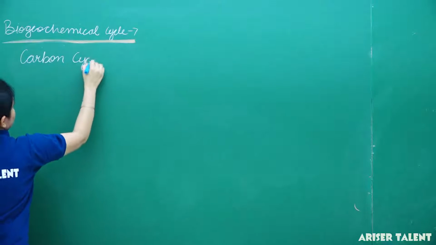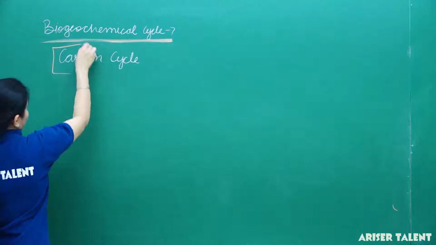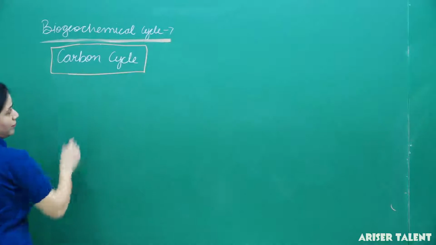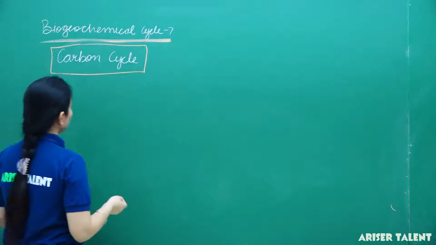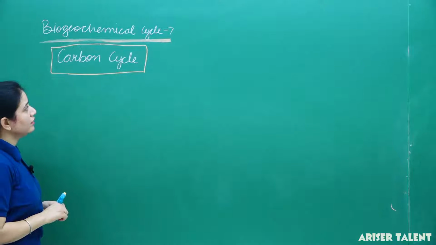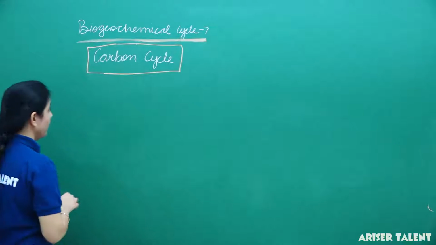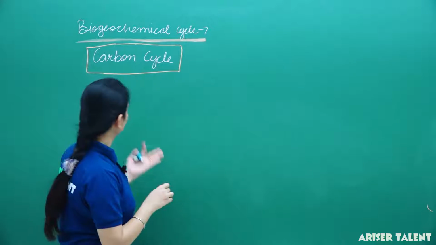It's also the basic component of the life cycle. How is it a basic component? Generally, all the lipids and proteins are made up of carbon. So let me tell you about the carbon cycle.